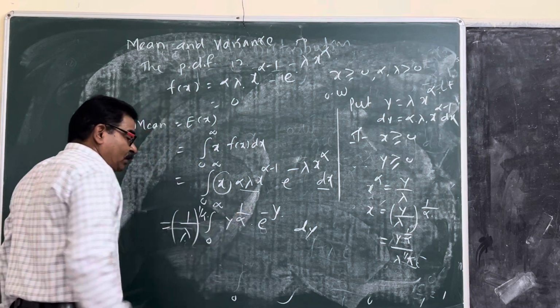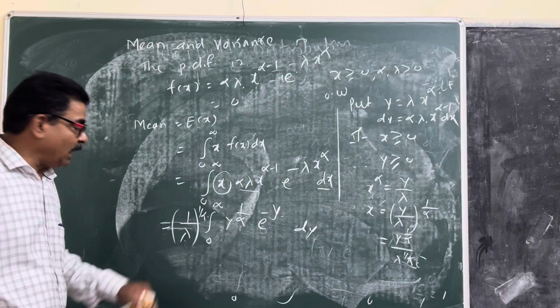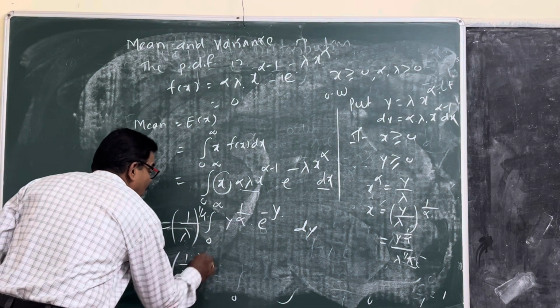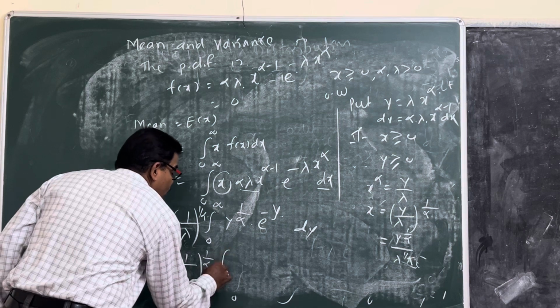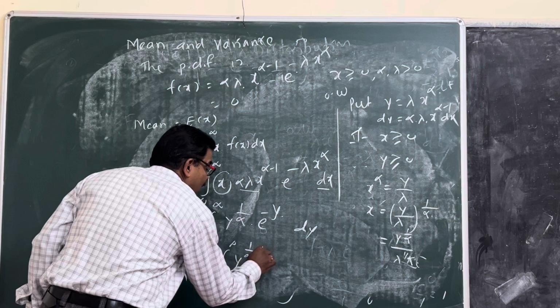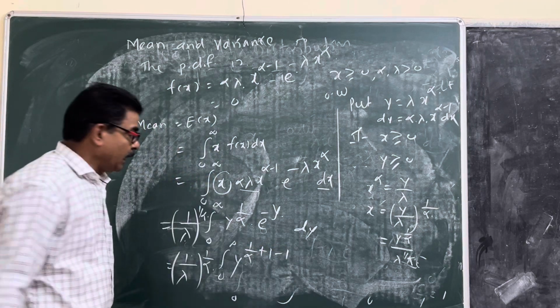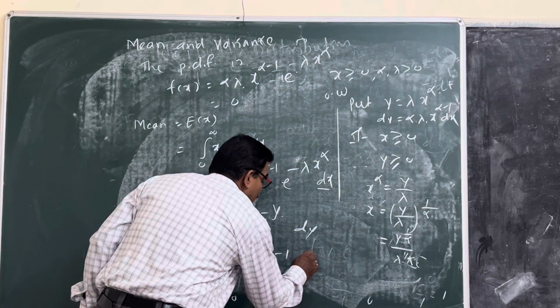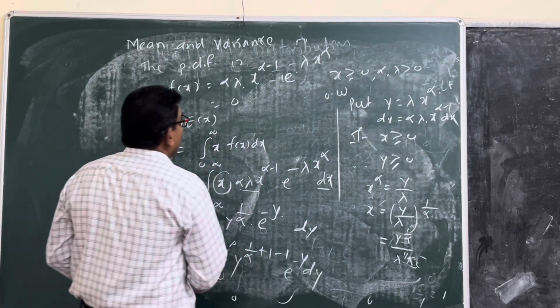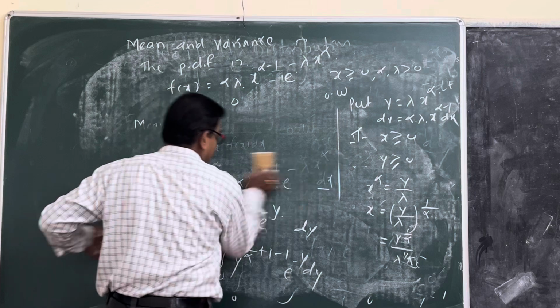This converts to a gamma distribution. How to convert? That is 1 upon lambda raised to 1 upon alpha, times the integral from 0 to infinity of y raised to 1 upon alpha plus 1 minus 1 e raised to minus y dy.